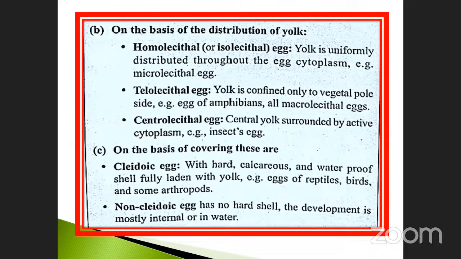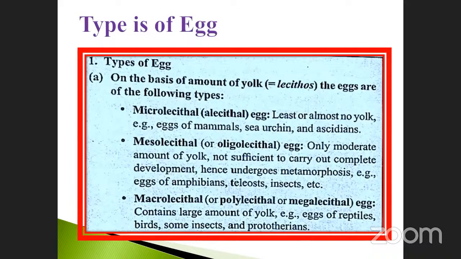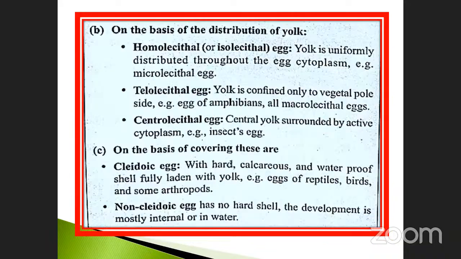Here, it is on the basis of the amount of yolk. Here, it is on the basis of the distribution of the yolk. Another one is on the basis of the covering of the egg. These are cleidoic eggs and non-cleidoic eggs. Cleidoic eggs have a hard calcareous shell. What is calcareous?